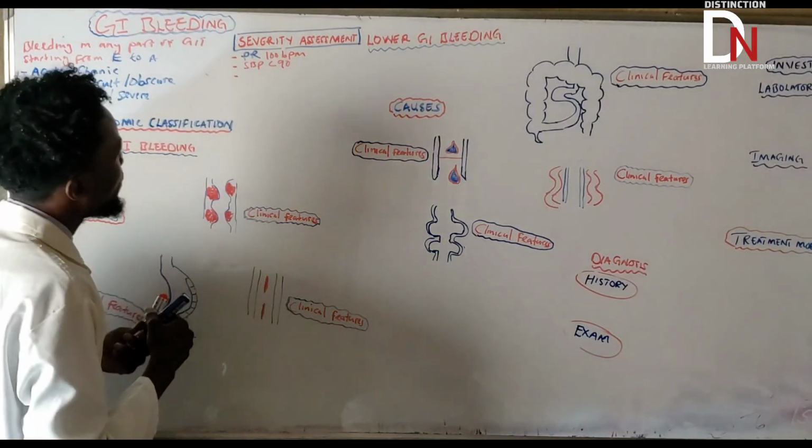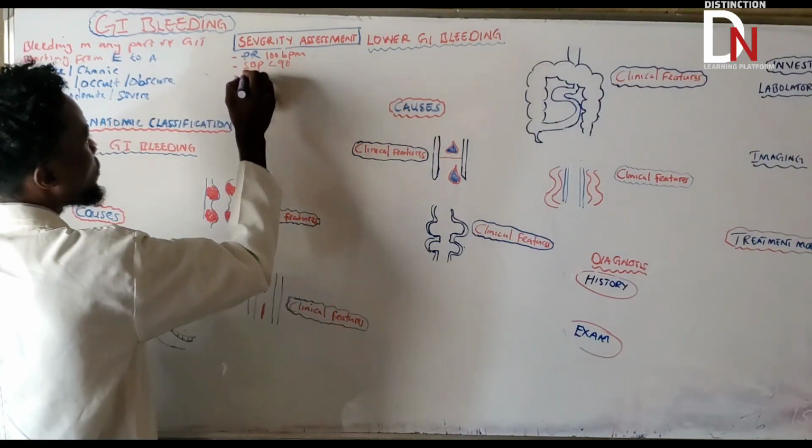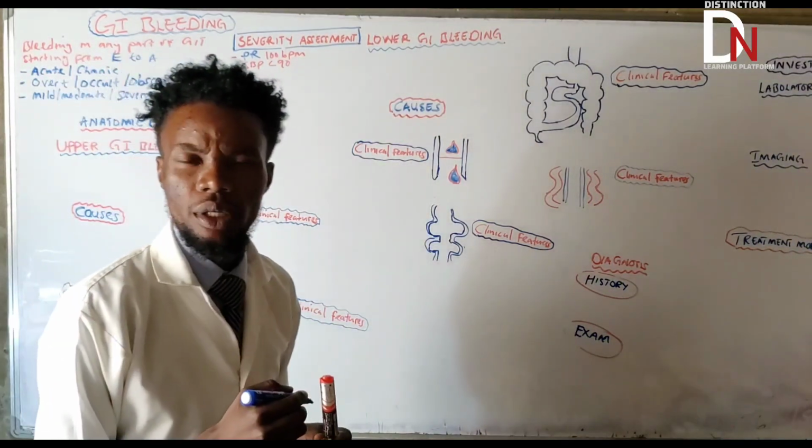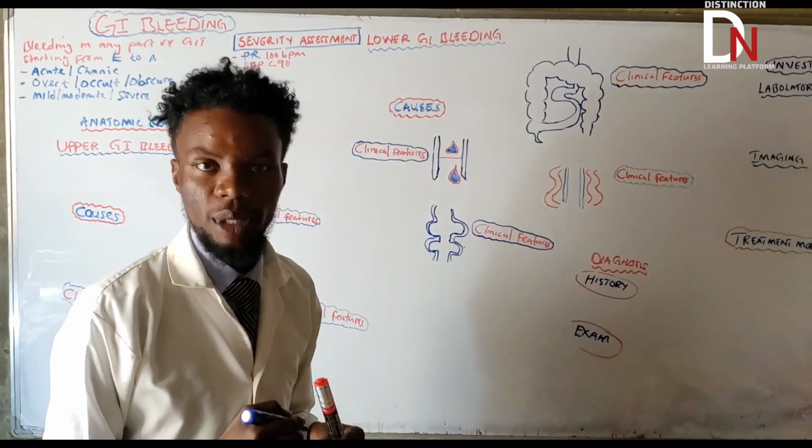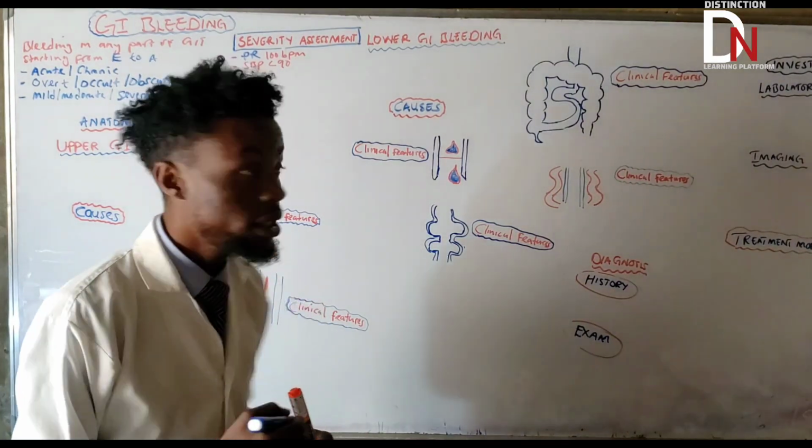There is also another parameter. If you do the general exam and you find that there is altered mental status, then it is also considered one of the parameters for severe type of GI bleed.